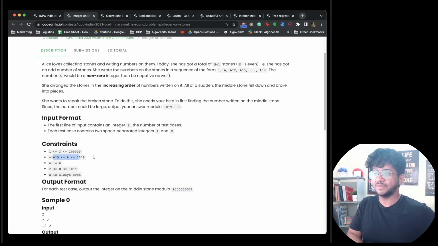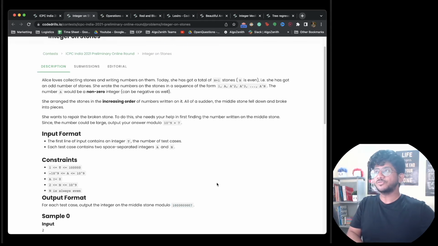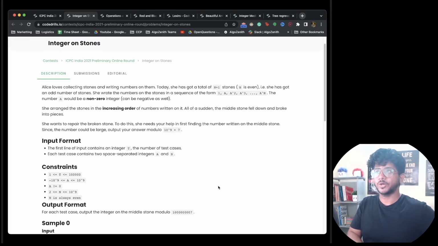Maybe having negative numbers is one thing which might throw you off, like if you can do that or not, and doing the modulo property. These are the two small caveats where you could have got a wrong answer. So that's the first problem. Let's move into the second problem now.